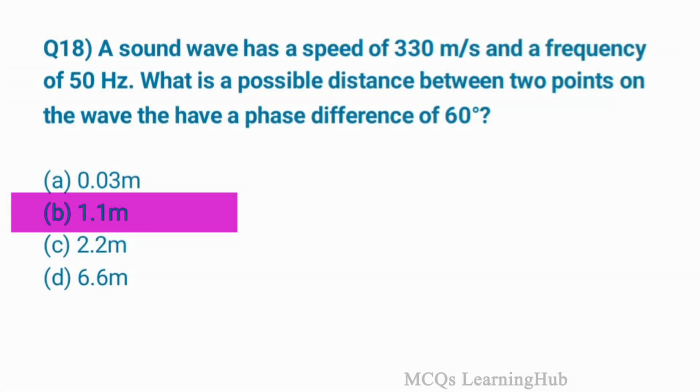Question 18. A sound wave has a speed of 330 meter per second and a frequency of 50 Hz. What is a possible distance between 2 points on the wave? They have a phase difference of 60 degrees. Option B is correct, 1.1 m.